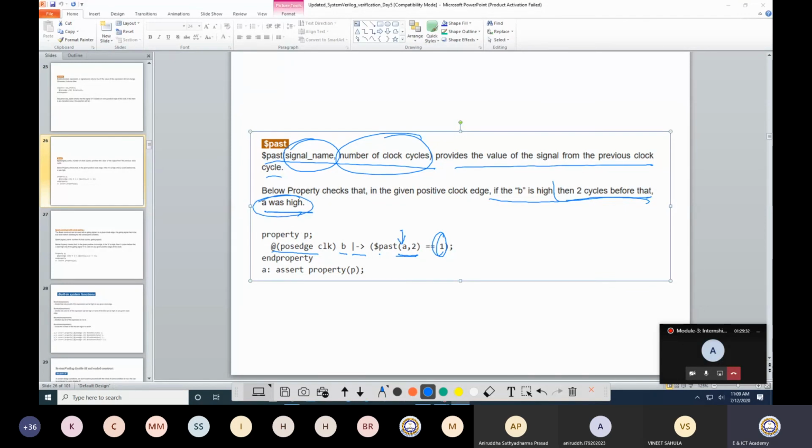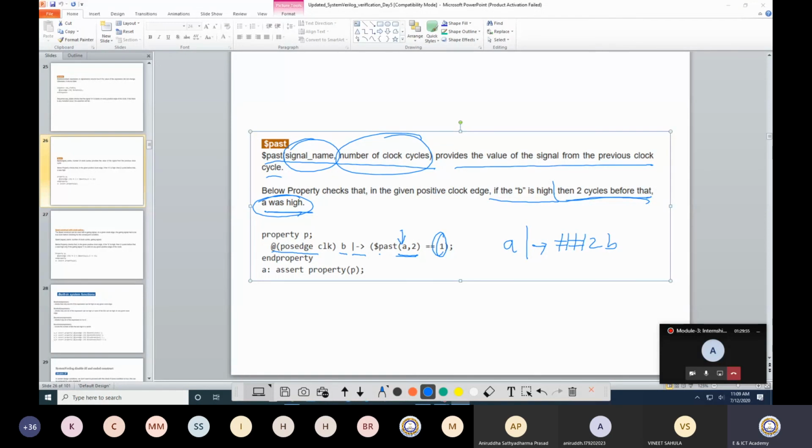Okay, you can write this in another way also. This is similar to this: A is high, then after a 2 clock cycle delay, I want to check that B is high.